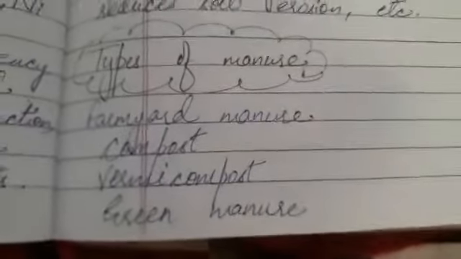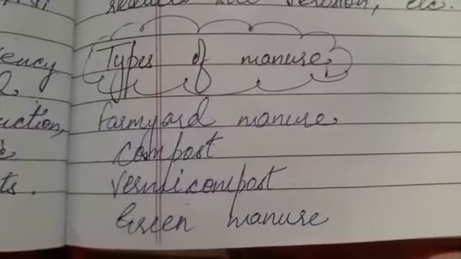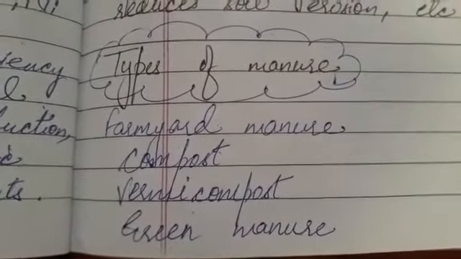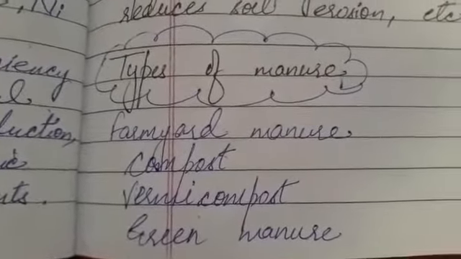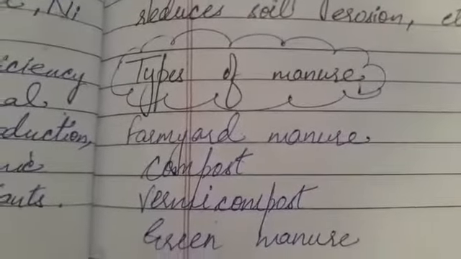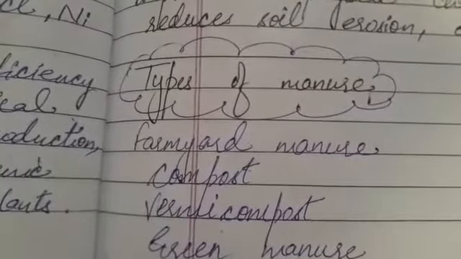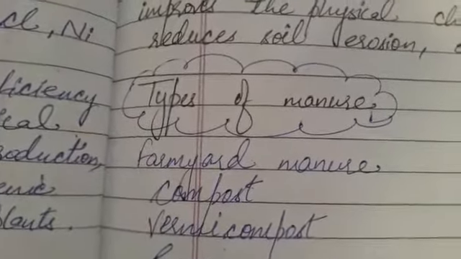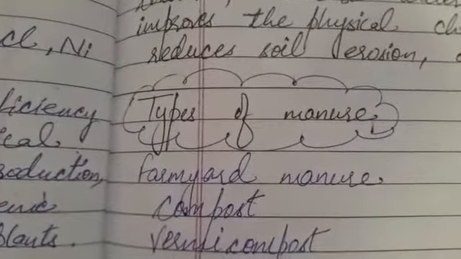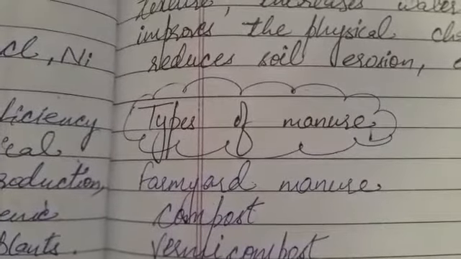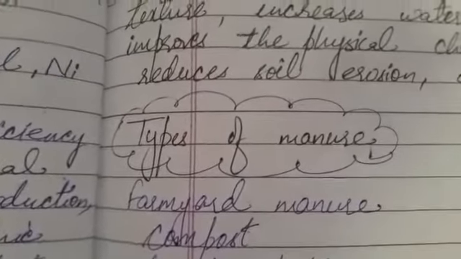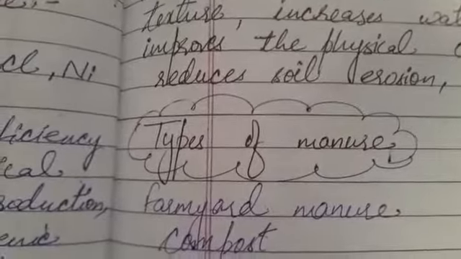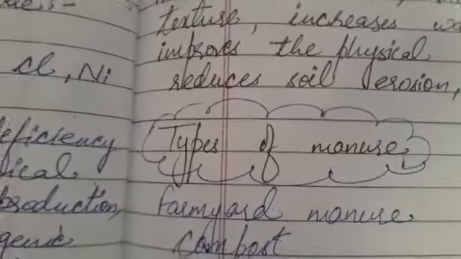Next one is compost. This type of manure contains animal dung, farm waste, leaves, domestic waste, vegetable peels, etc., which has been produced from home waste. These all materials are systematically filled in a pit covered with mud for the prevention of waterlogging.